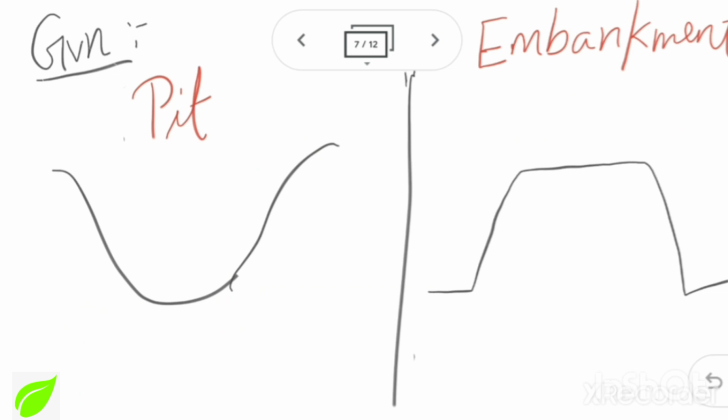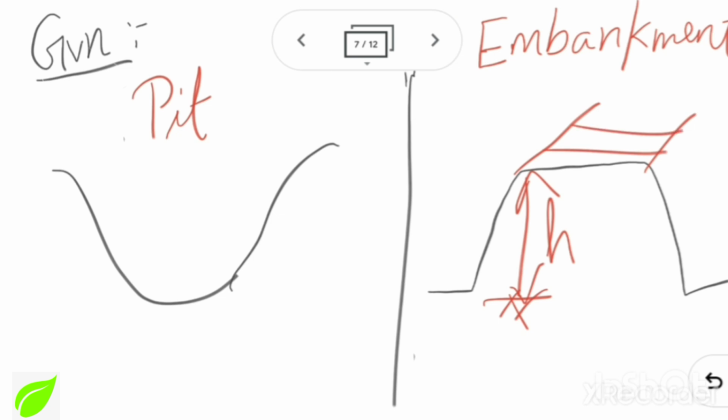Here in this question they are talking about pit and embankment. Embankment is something where the ground surface has to be raised to a certain level. Say for a certain height I need to raise my ground level so as to lay my railway tracks or transport highways.